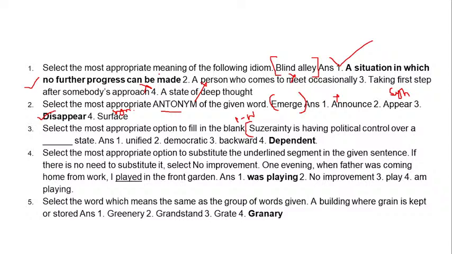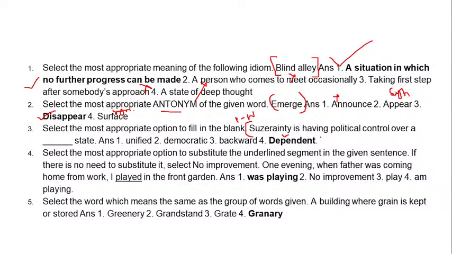Democratic, no. Backward, no. But dependent state. So this is a political thing, right? This is why you have to search for English words and improve vocabulary in every subject, because they take the sentences from political and economic situations, to see that if you become an official, how would you choose your words?